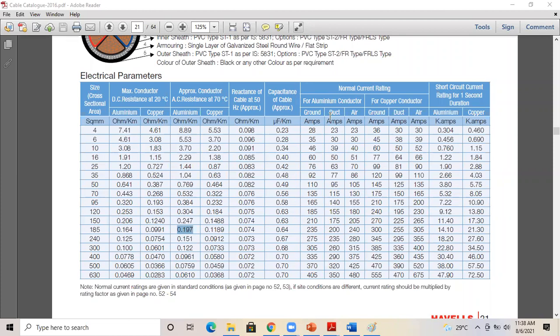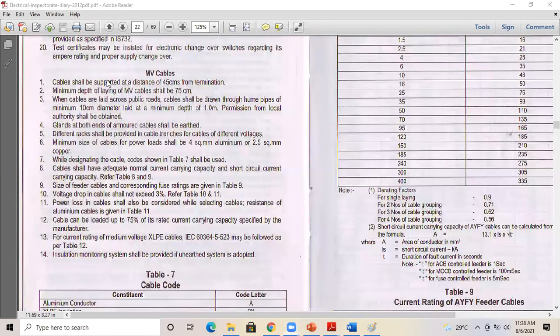And also when you lay underground cables, the depth shall be at least 75 centimeter. There are some standards for laying electrical medium voltage cables. Cable shall be supported at a distance of 45 centimeter from termination. Minimum depth of laying of MV cable shall be 75 centimeter. When cables are laid across public roads, cable shall be drawn through Hume pipes of minimum 10 centimeter diameter, laid at minimum depth of 1 meter. Permission from local authority shall be obtained.